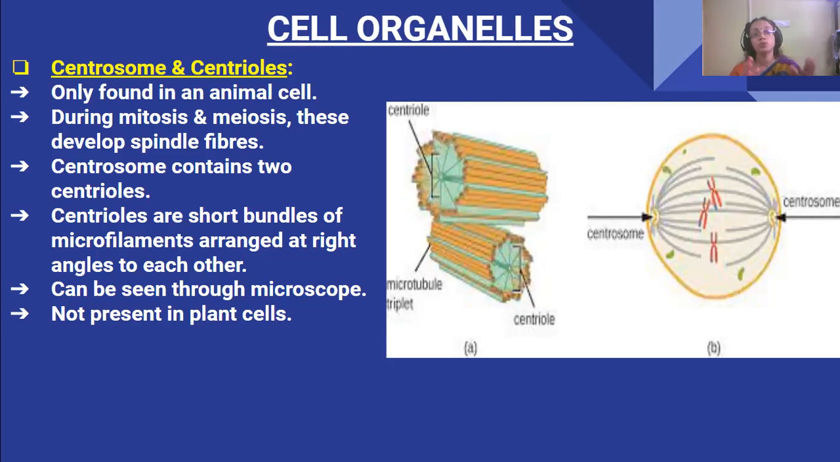So for now you need to know what the centrosome is and what the centrioles are, and that they are found only in animal cells. Their function is that they develop spindle fibers during mitosis and meiosis. The centrosome generally contains two centrioles. And what are centrioles? They are short bundles of microfilaments which are arranged at right angles to each other.